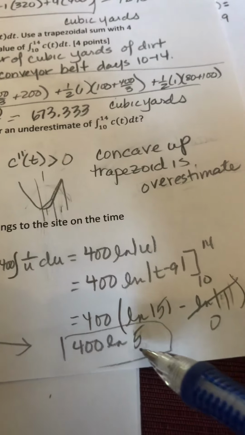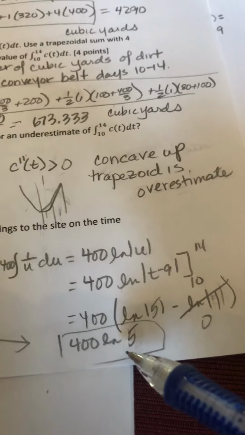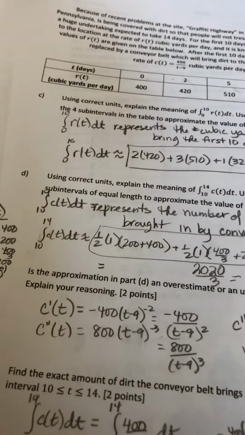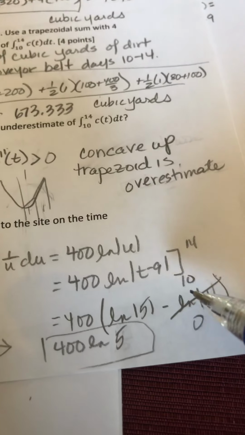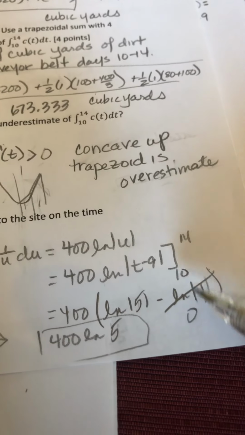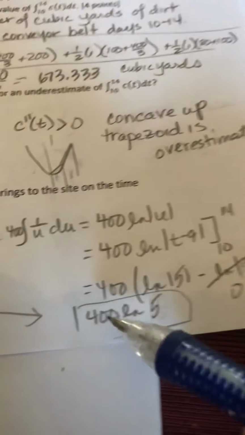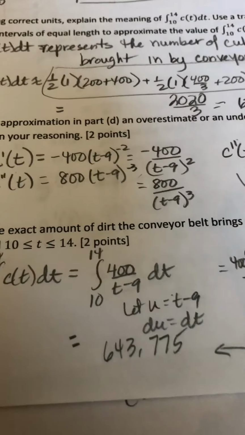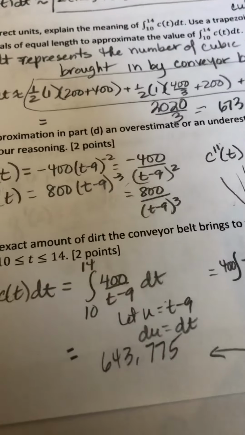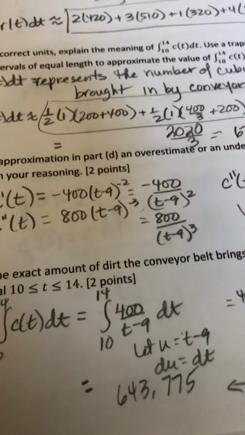That gives us 400 ln of 5, because 14 minus 9 is 5, minus ln of 1, because 10 minus 9 is 1. Ln of 1 is 0. So there's 400 ln of 5, or if you use the calculator, 643.775. Again, 3 decimal places.